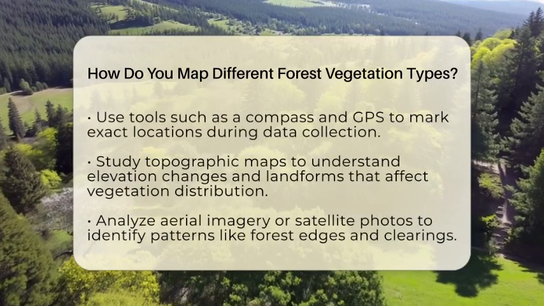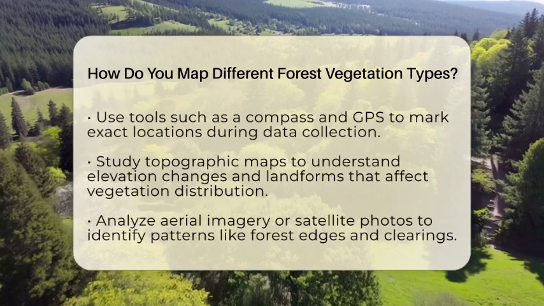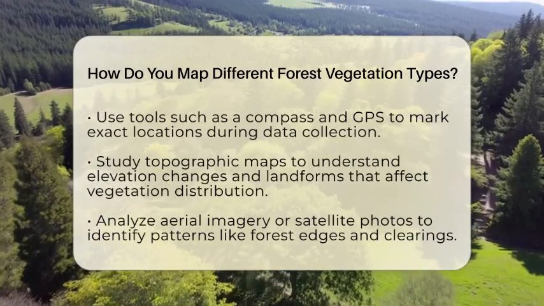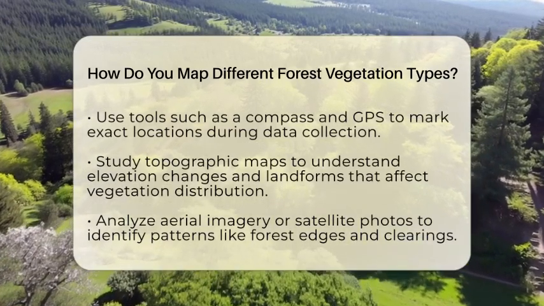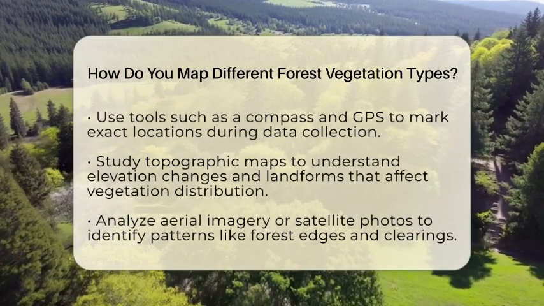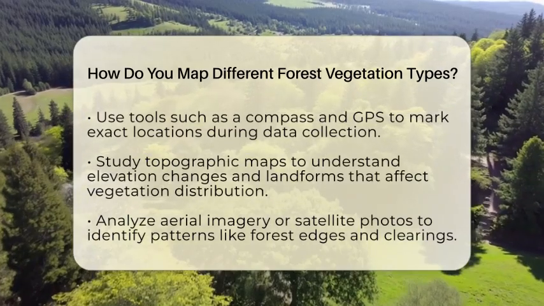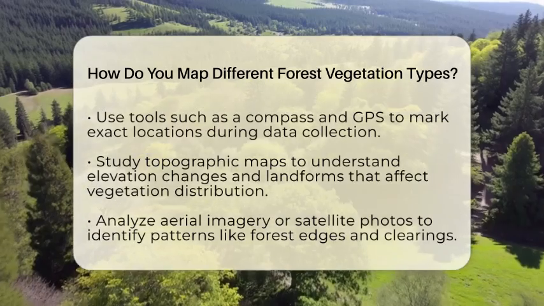Now, let's use topographic and aerial maps. Study topographic maps to understand elevation changes, slope aspects, and landforms that influence vegetation distribution. Aerial imagery or satellite photos can reveal patterns like forest edges, clearings, or water bodies. Combining these maps with your field notes will help you build a more precise vegetation map.